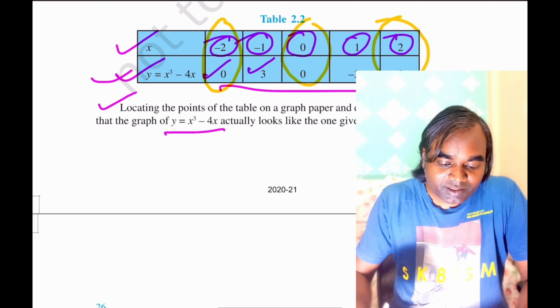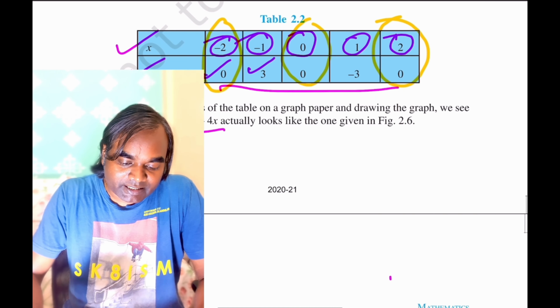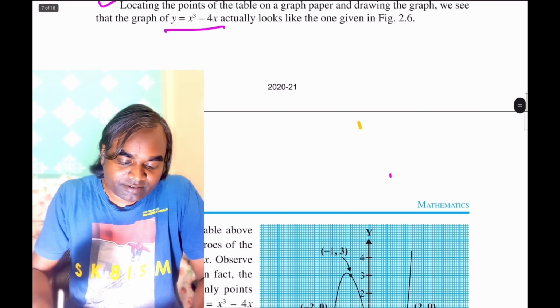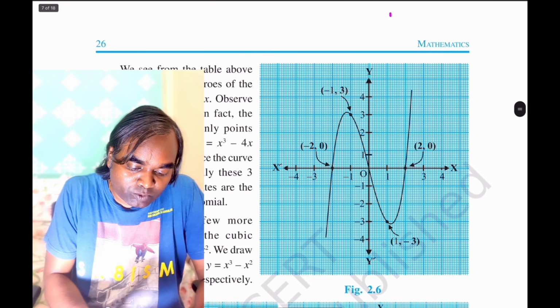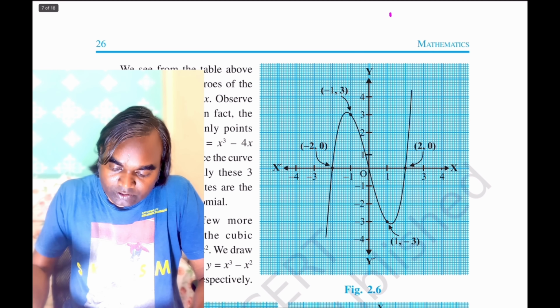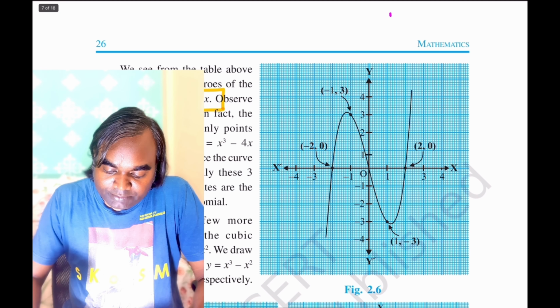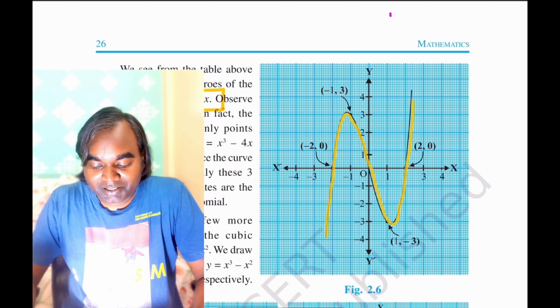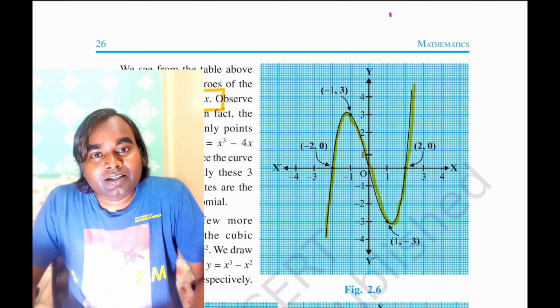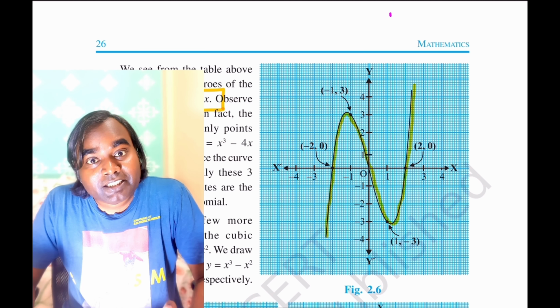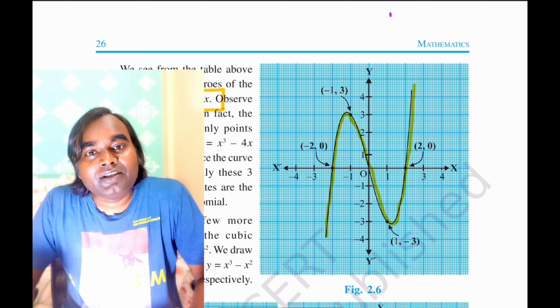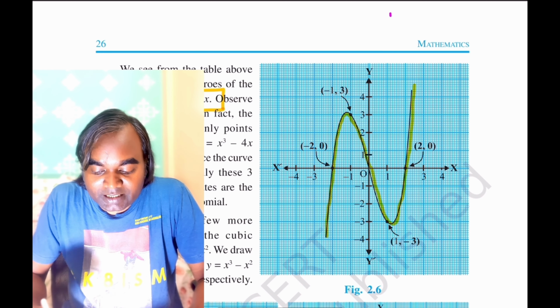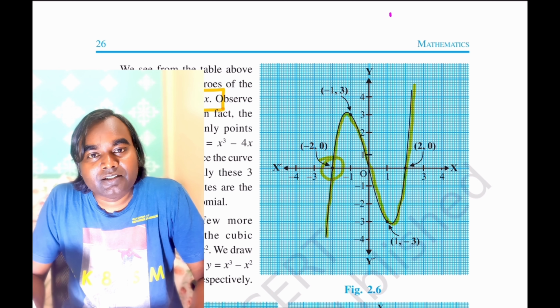Okay, so let us plot this graph. Let us plot this cubic polynomial on the graph. After plotting this by giving the different values of x and taking the corresponding value of y, you get this shape. Okay, so you can see that y is intersecting the x-axis at 3 points. First point here, second point here, and third point here.